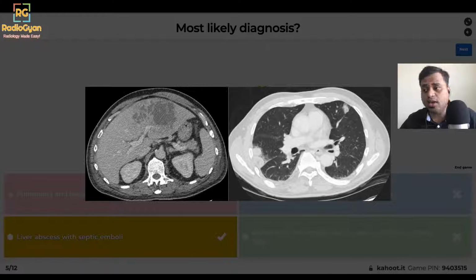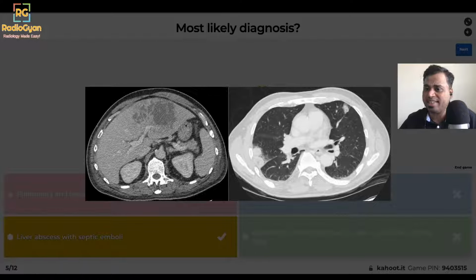Let's look at the other options. One of the others was mets from an unknown primary. Even in the liver, the appearance of metastasis would be that of a target lesion, where there is a peripheral slightly less hypodense area and a central more hypodense area.